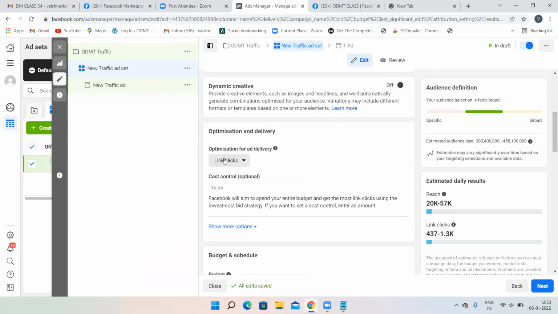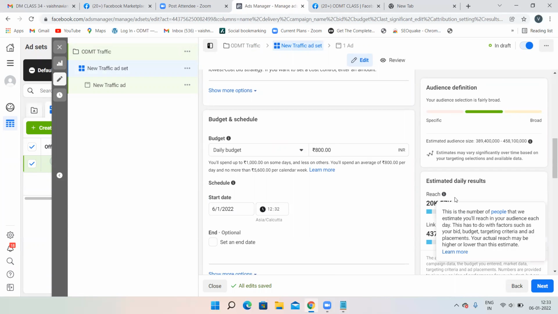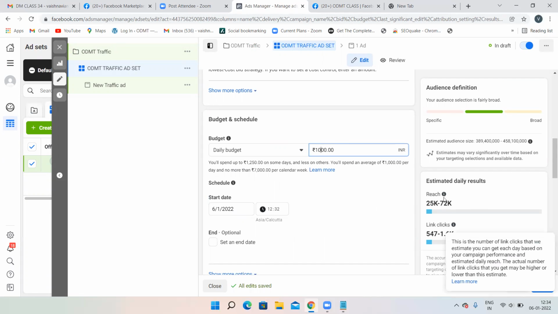Link clicks. That means if I go for a traffic campaign, clicks I'll be getting. So clicks I'm seeing over here. There it was impressions, here it is clicks. Then daily budget. See, for 800, the reach is this much, and link clicks tells what you might be getting per day. If you change the budget to 1000, then your clicks also will increase. See, your clicks have increased. If you reduce the budget, then your reach and everything also will be reduced. See, from 273 to 790 only. If you change the budget to 1000, then 547 to 1600.